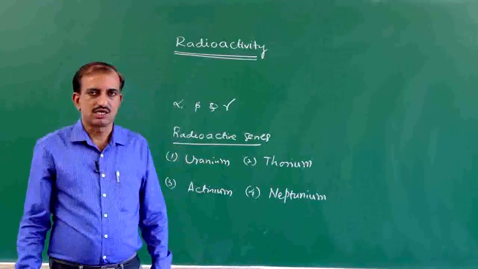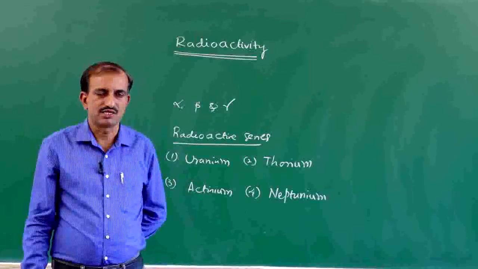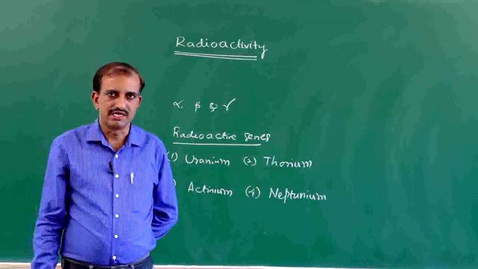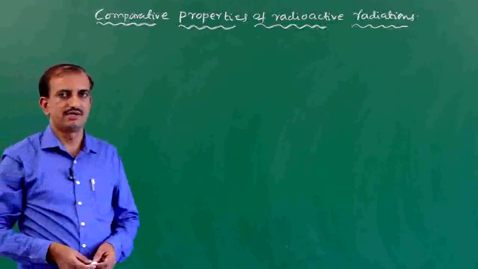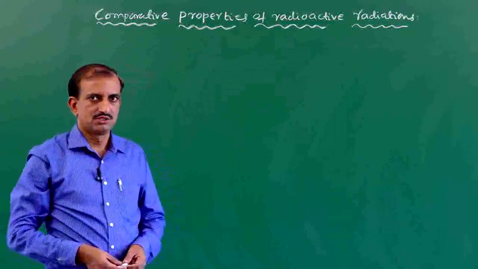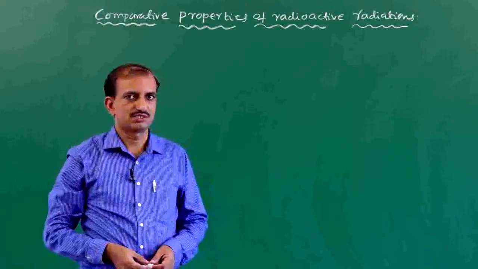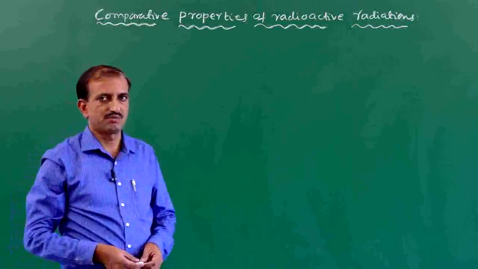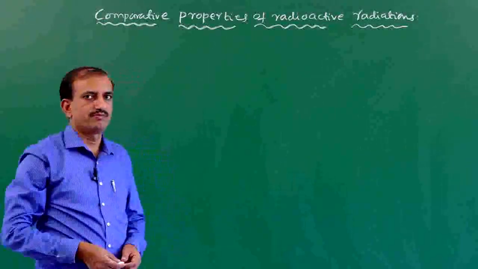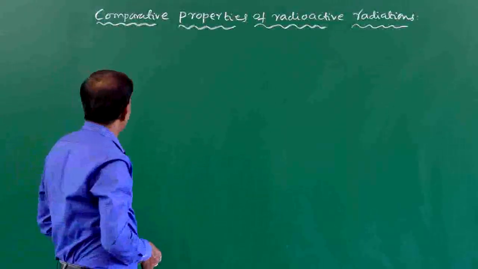Let us study the comparative properties of radioactive radiations. Alpha, beta, gamma have certain mass, charge, etc. These properties are called the comparative properties of radioactive radiations.